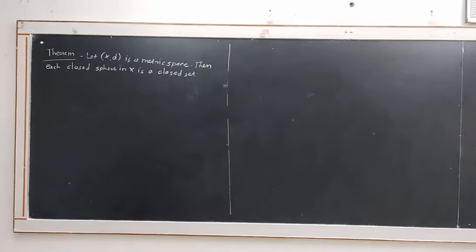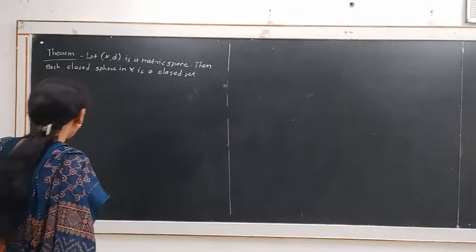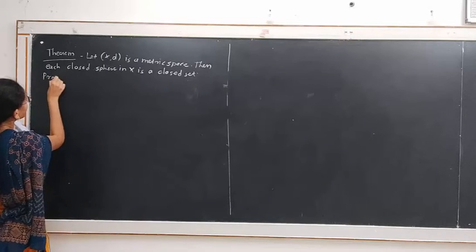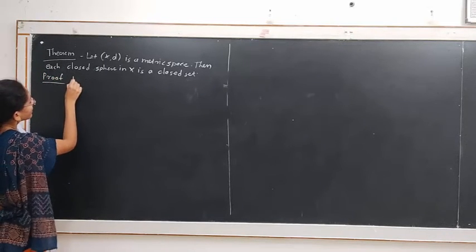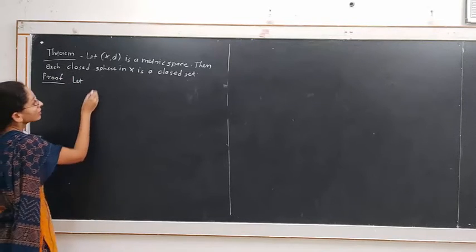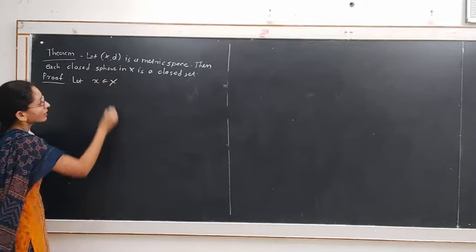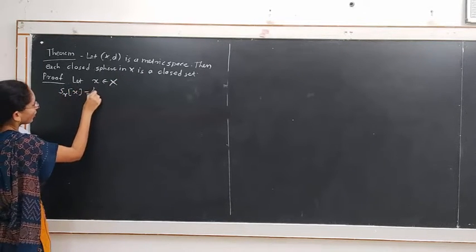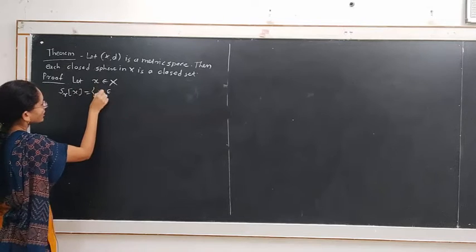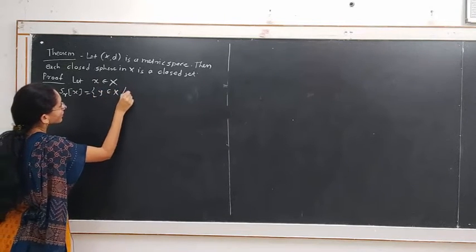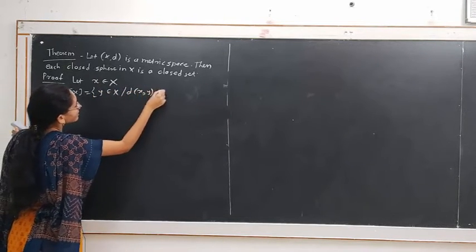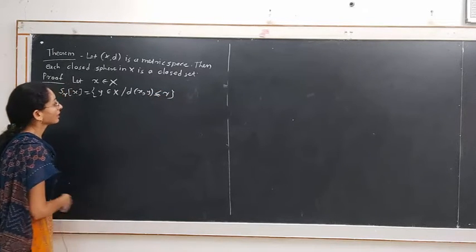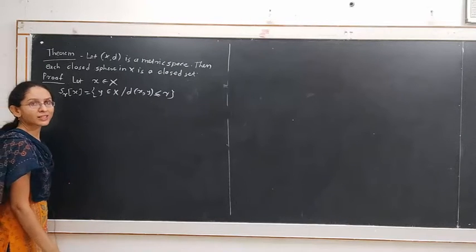We will prove this set is a closed set, where that set is the closed sphere. Proof. Let x belong to X. Then the closed sphere is defined as the set of all points y belonging to X where d of x, y is less than or equal to r. This is the definition of closed sphere. We want to show that this is a closed set.